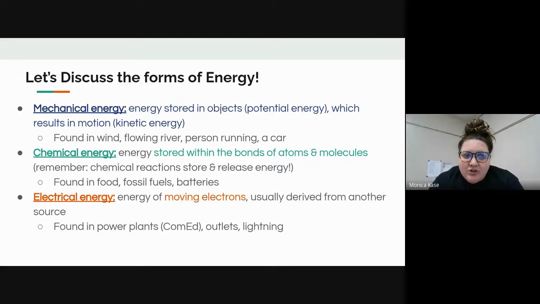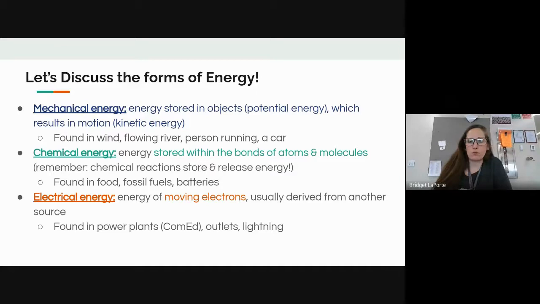We also have electrical energy. So this is when energy is from moving electrons and they usually derive from some other type of source. So like if you think about at your house, we have electrical energy and that's coming from our power plants, that's in our outlets, and it also can be created by lightning.